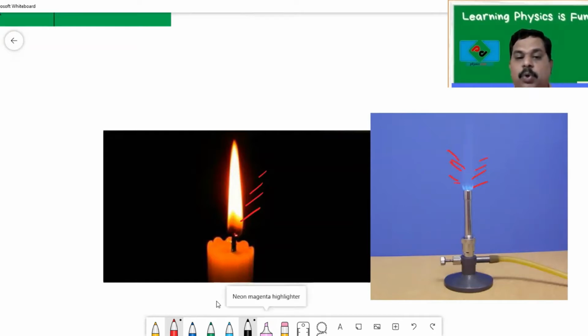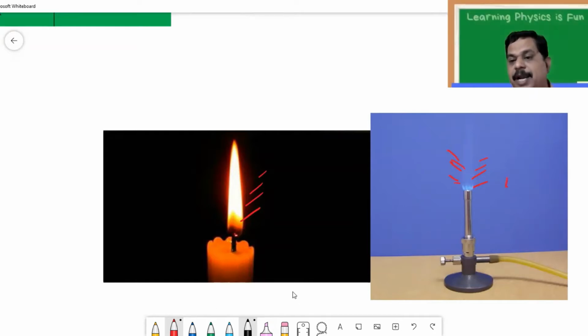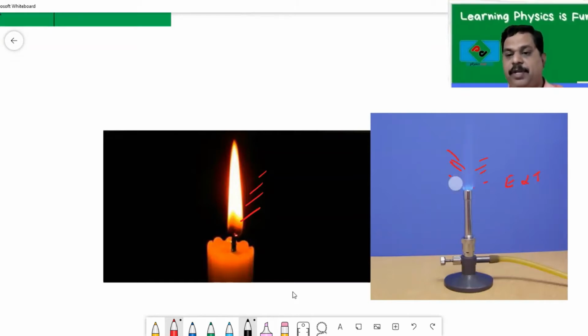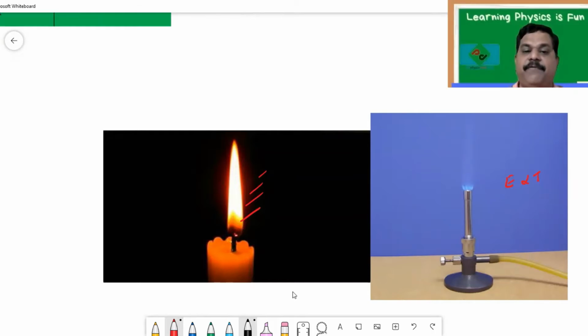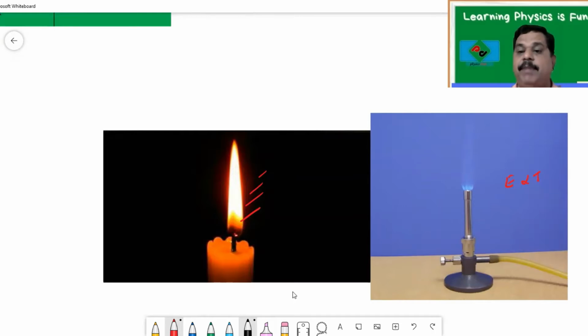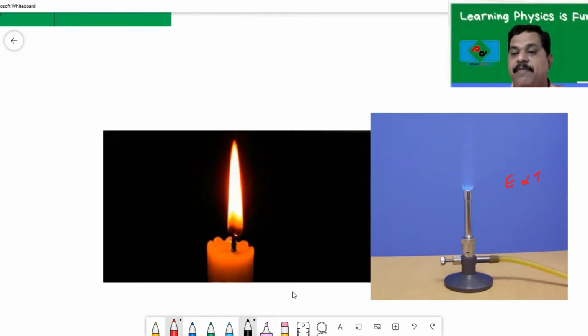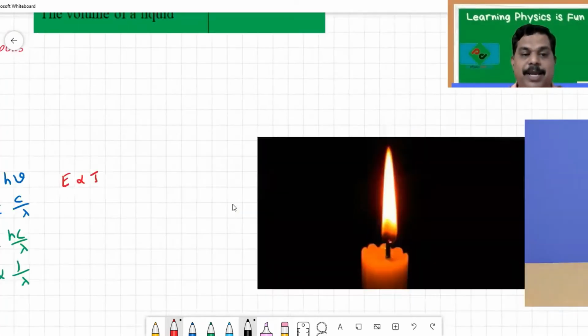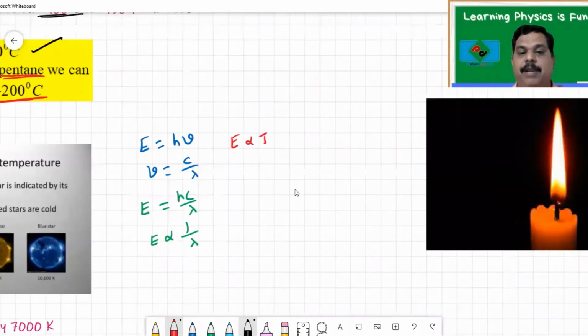So energy and temperature are directly proportional. We can touch the flame coming from a candle, but we never dare to touch the flame coming from a burner because it is very intense. That means its energy is very high.